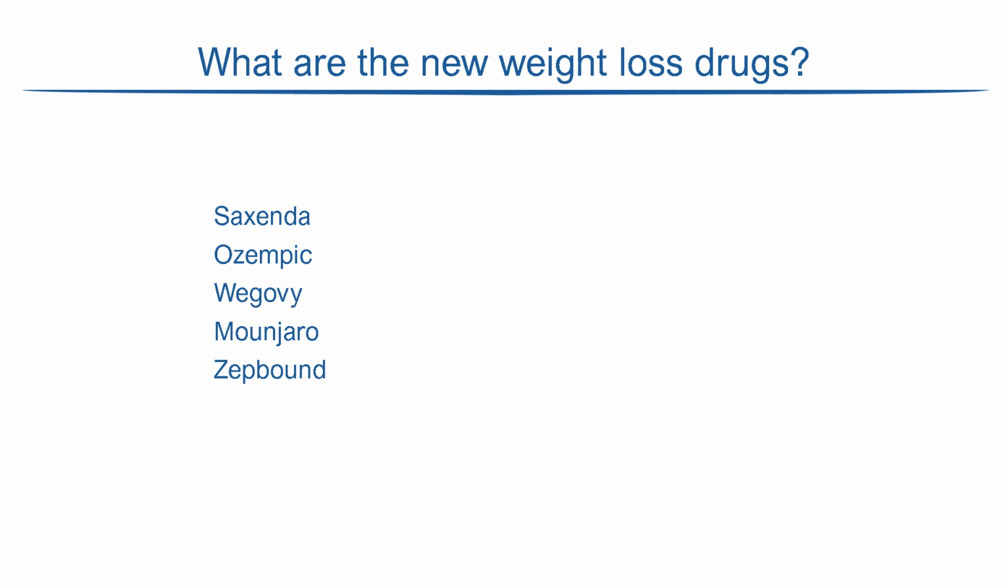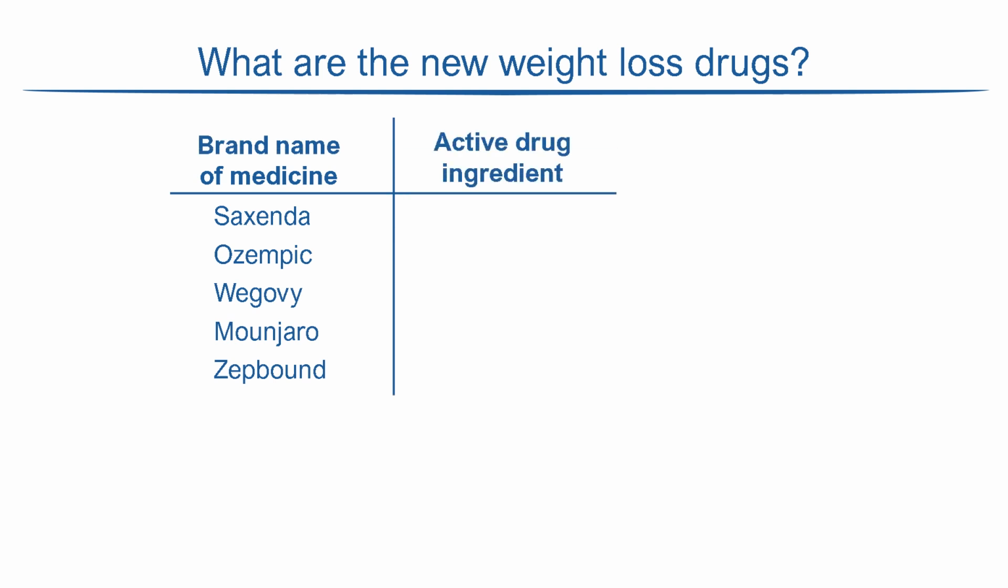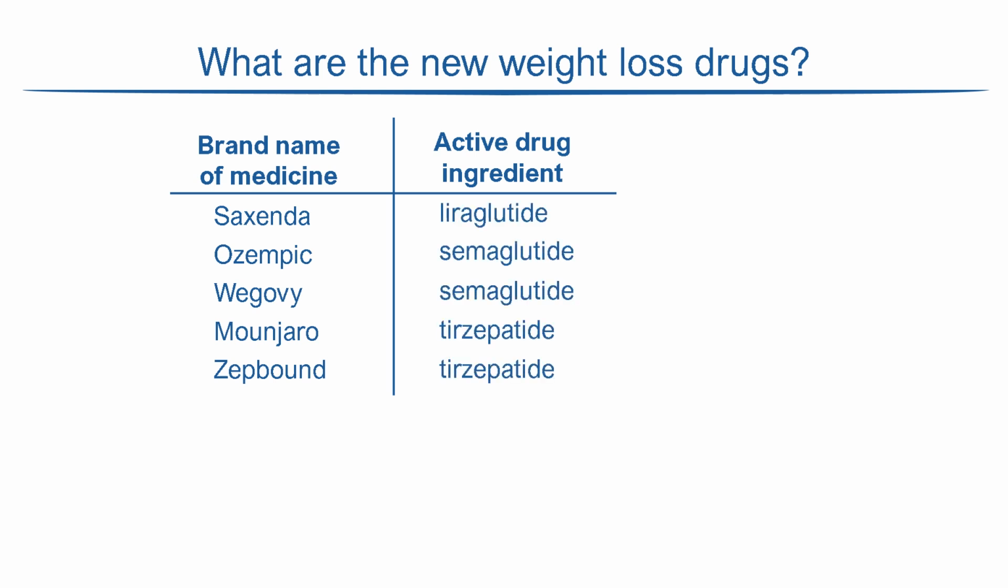These are some of the weight loss medicines that have made headlines. These are brand names and they are not all the same. The active ingredients that cause weight loss differ in the different preparations. The active drug in Saxenda is called liraglutide, while the drug in both Ozempic and Wegovy is semaglutide. The drug in Mounjaro and Zepbound is tirzepatide.